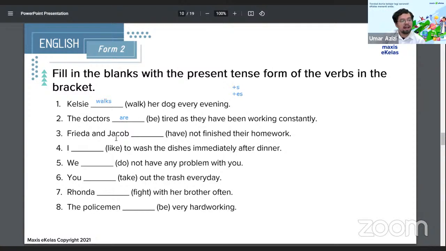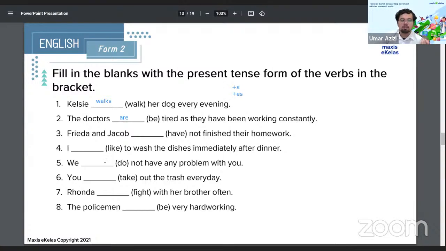3. Frida and Jacob something have. What form should have be in? Frida and Jacob are 2 people, so that should be plural. You don't need to add an S or ES because it's plural.